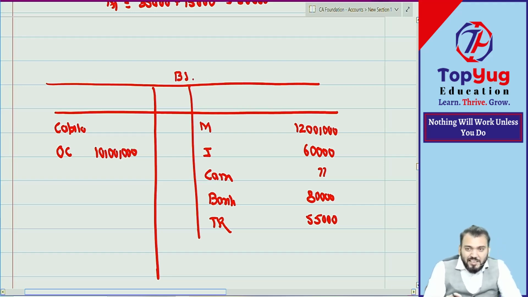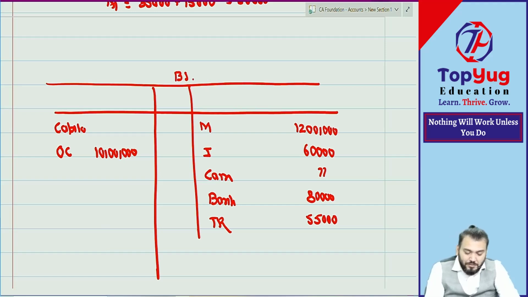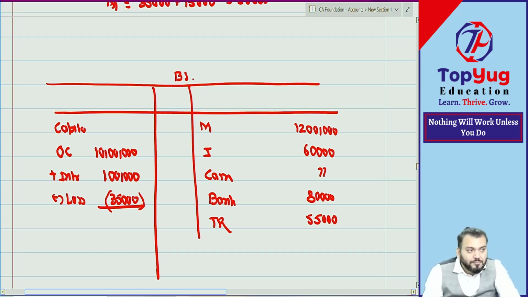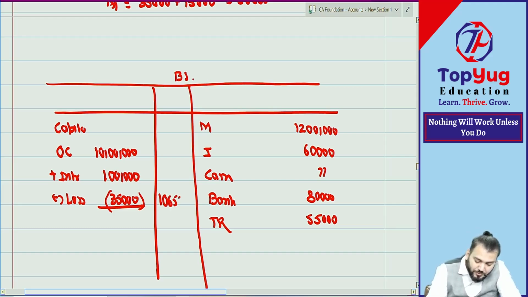But any capital brought during the year will be plus here. Capital introduced plus करेंगे ना, so plus how much? 1 lakh. Then loss how much? 35,000. So we can derive closing capital. How much? 10 lakh 65,000.